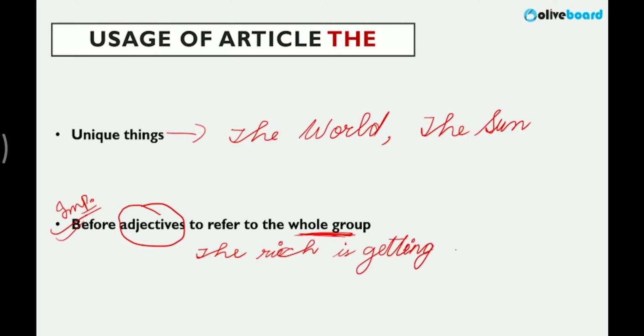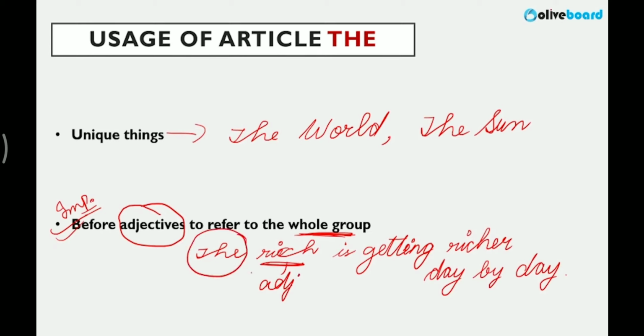The rich is getting richer day by day. Here I'm referring to "rich", which is an adjective, but I have put "the" before it. So together, this means we are talking about all the rich people as a group. We're talking about each and every rich person.